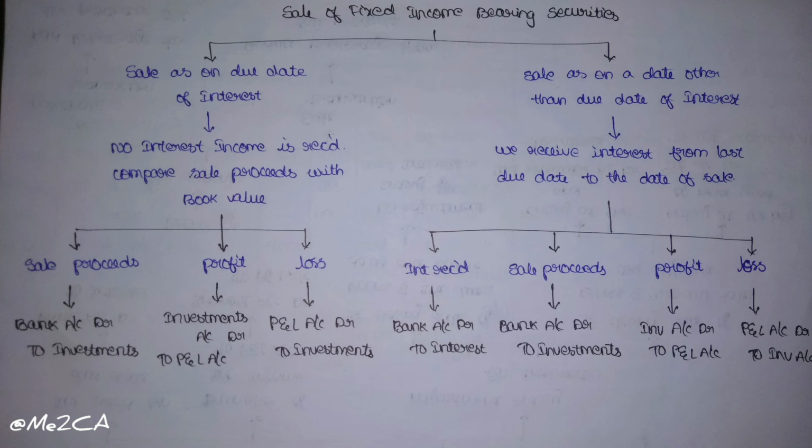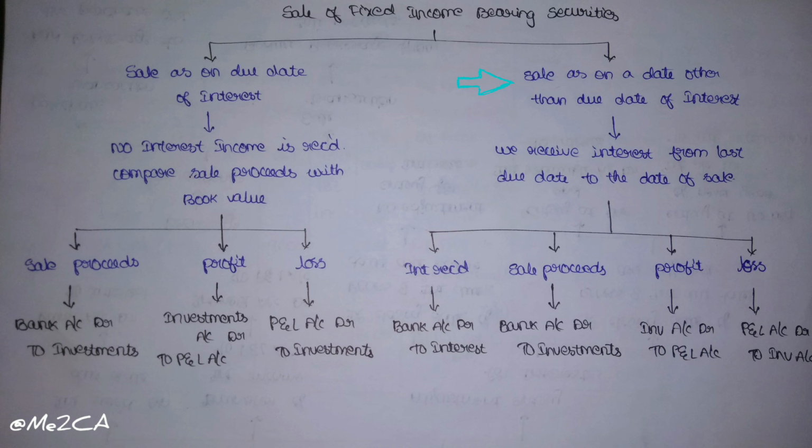Normally, the entry we write while selling of investments is bank account debit to investments. If sale proceeds value is greater than book value, then it is profit. That entry is investments account debit to P&L account. And if book value is greater than sale proceeds value, then it is loss, and the entry is P&L account debit to investments account.